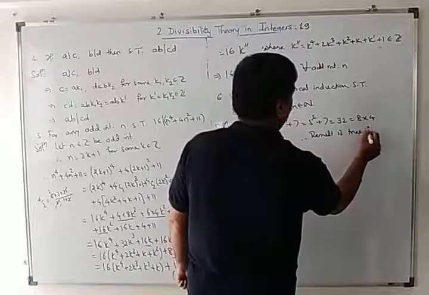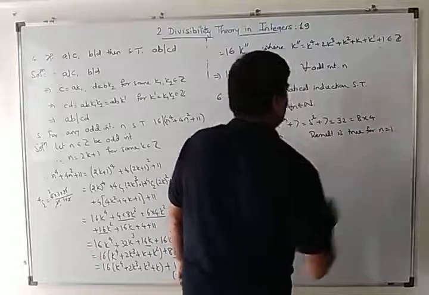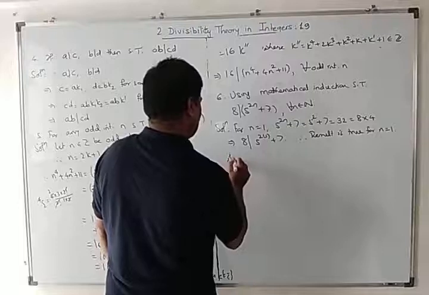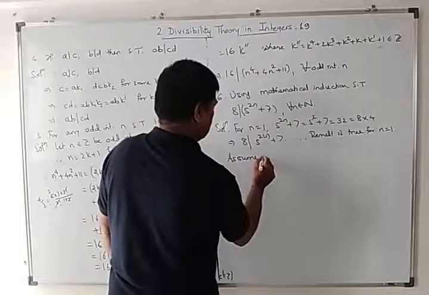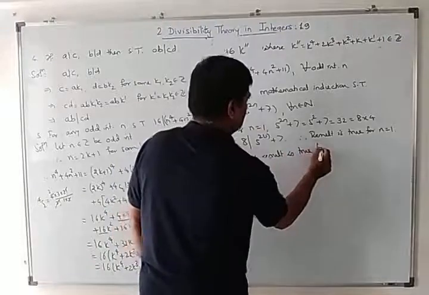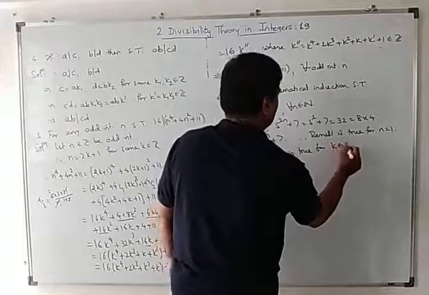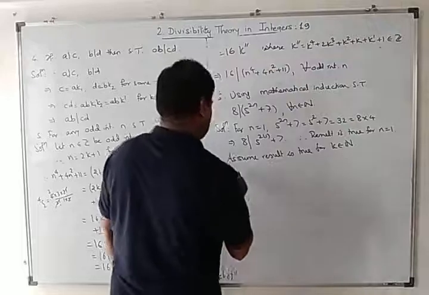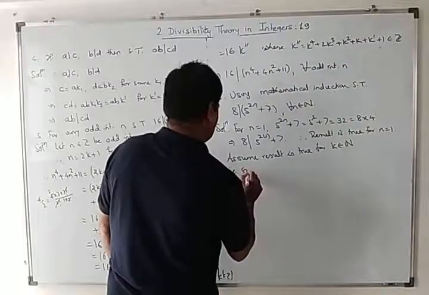Assume the result is true for k belongs to N. That is, suppose